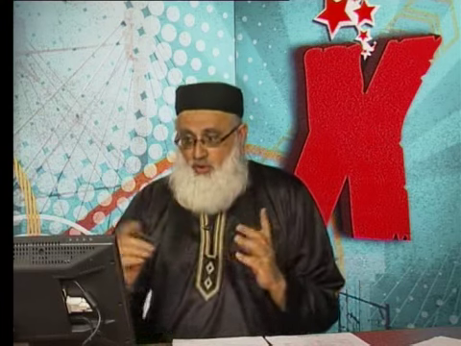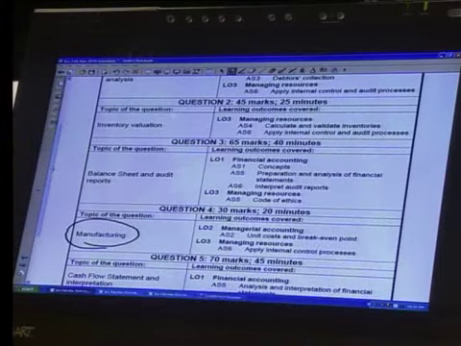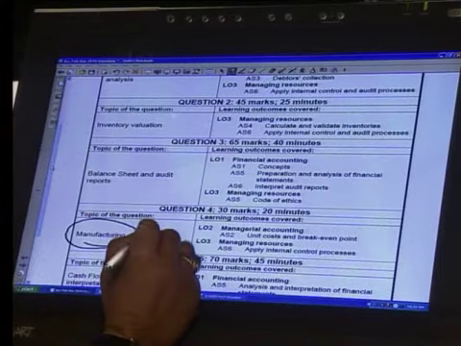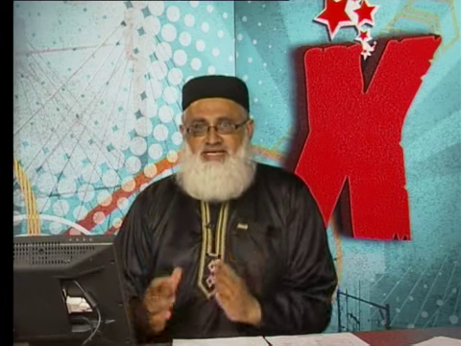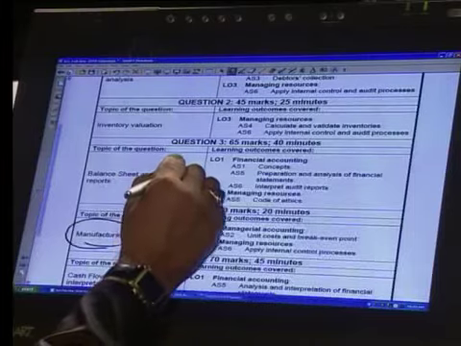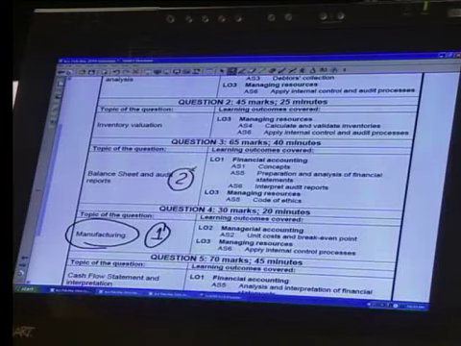So what is this set for you? It sets a tone for you. While you're working on your question paper, you can even say, watch, this is what I'm going to do. Because I like manufacturing, you put a number 1 there and say, I'm going to answer that question first. Set a priority list for yourself. Tell yourself, right, question 4, manufacturing, that's the one I'm going for first. The next one I'm going to answer is on the balance sheet and audit reports, so you put a 2 there. You're telling yourself that's the order in which you're going to answer your accounting questions.